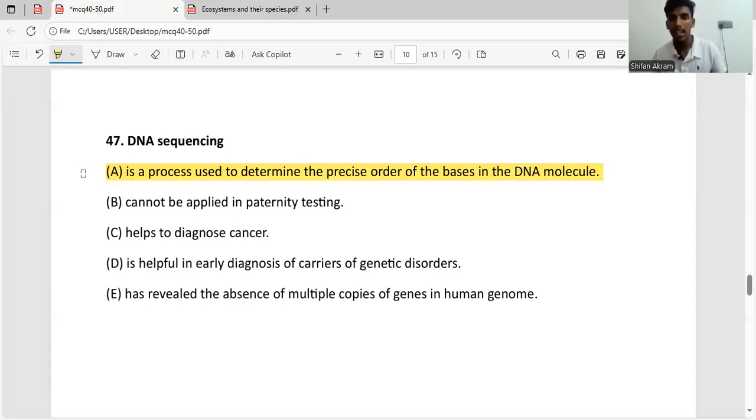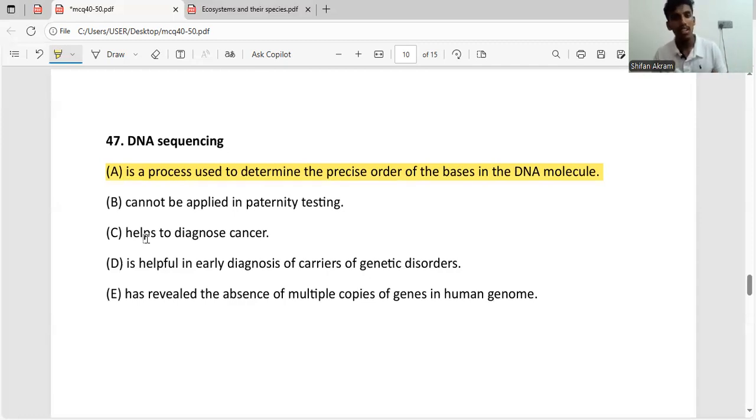So it can be applied in paternity testing, and this statement is wrong. C says it helps to diagnose cancer. How is cancer caused? Cancer is caused by mutations which occur in the genes. Again, genes are involved. When genes are involved, DNA sequencing can be used to find the specific sequence of a gene.